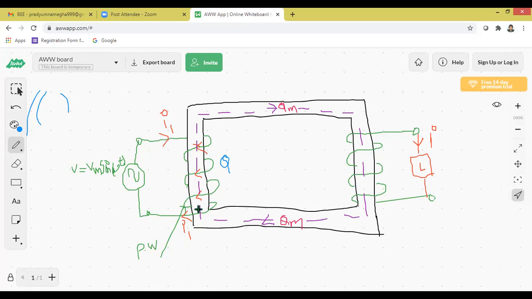Due to the flow of primary winding current I1, a magnetic energy is created, which is represented by Q. Since the primary winding is placed on the rectangular iron frame, the iron frame gets magnetized. Is it clear, all of you?